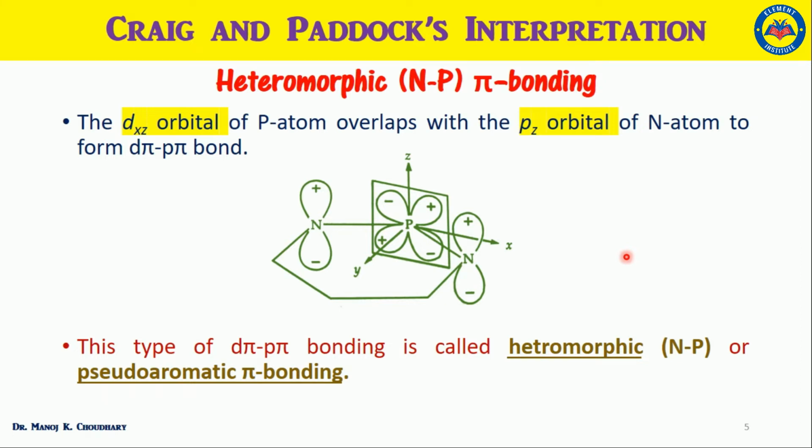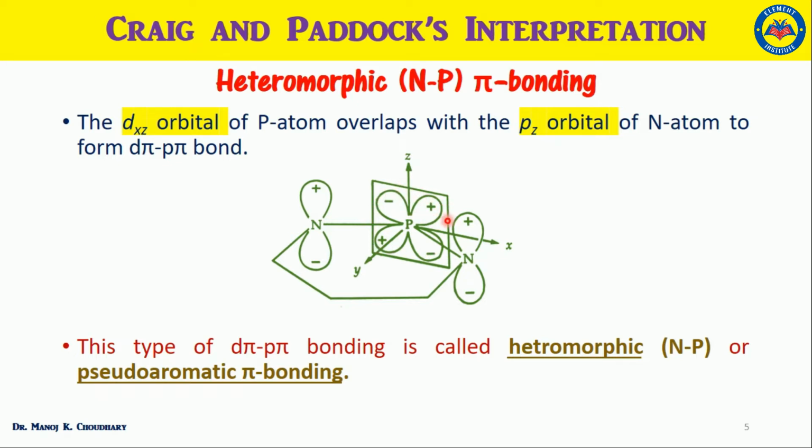First, I am going to discuss the Craig and Paddock interpretation. What do they suggest? They said the 1 electron present in the 3d orbital occupies the dxz orbital in the phosphorus atom, and it overlaps with the pz orbital of the nitrogen atom.